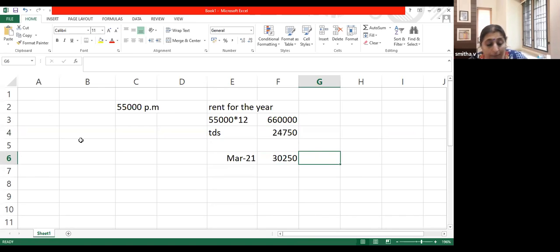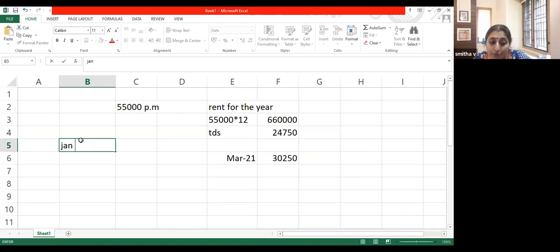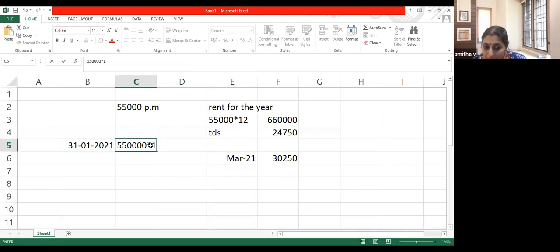Suppose, next point, you vacate the property in January 21. On 31st January 21, you vacate the property. So here rent is paid only for 10 months. So 5,50,000 into 3.75% will be deducted in the month of January.